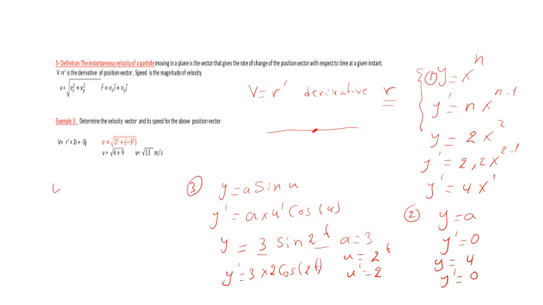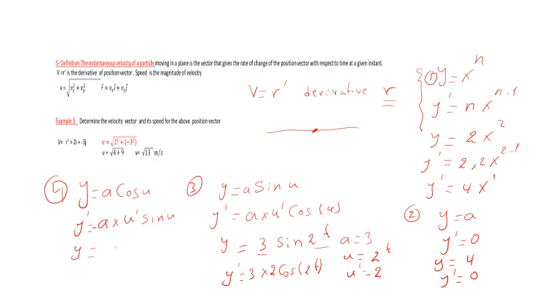Okay. The fourth rule: y equal a cosine u. Then y prime equal a times u prime times the derivative of cosine, which is minus sin u. Okay. Minus sin u.